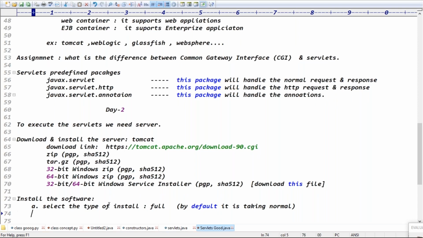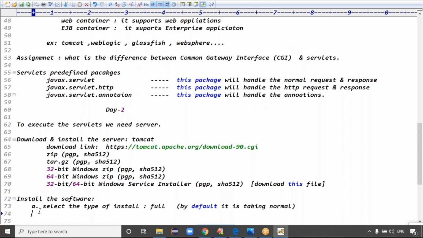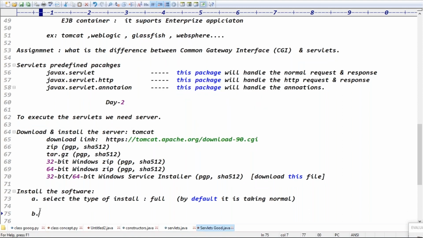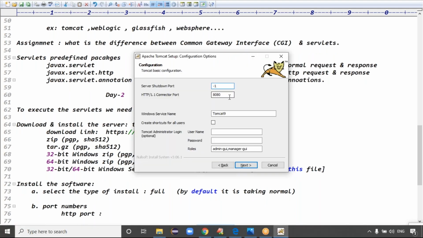Come to the installation again. Click on the next button, guys. Then here you can see it's asking for the HTTP connector port. The second point is how to take the port numbers. The first port is the HTTP port. By default, it is taking 8080. But 8080 is the default port number of Oracle, which will be taken automatically once you install Oracle in your system.